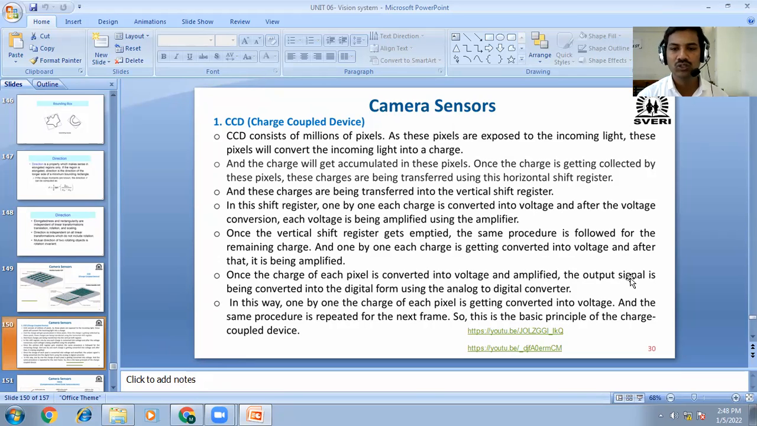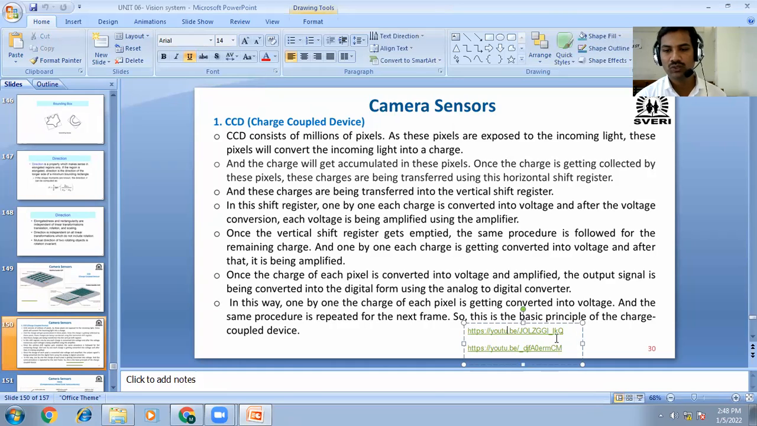One आणि zero च्या form मध्ये convert केले. Digital means ones and zeros form. In this way, one by one, the charge of each pixel is converted into voltage, and then the same procedure is repeated for the next frame. So this is the basic principle of this charge coupled device.